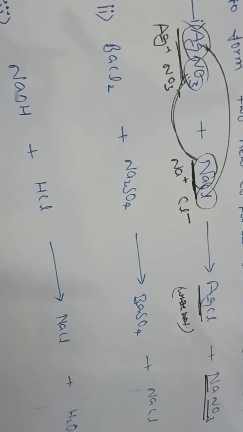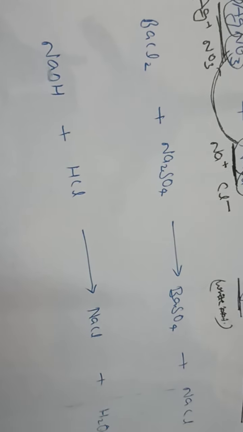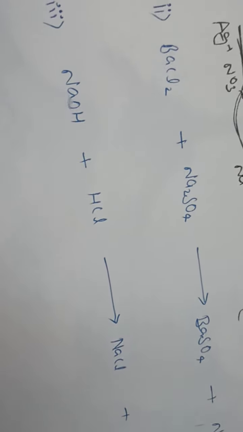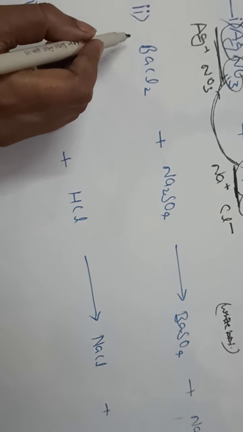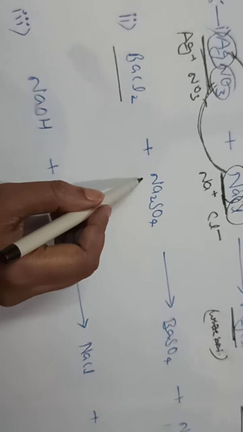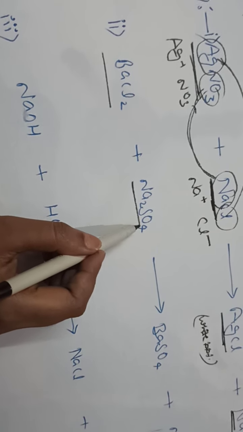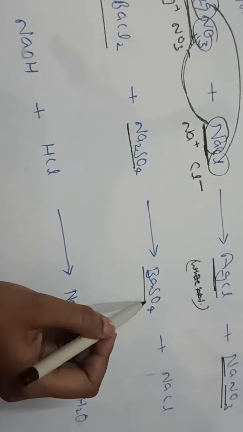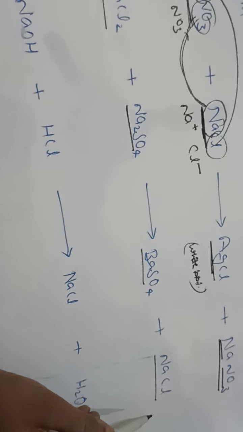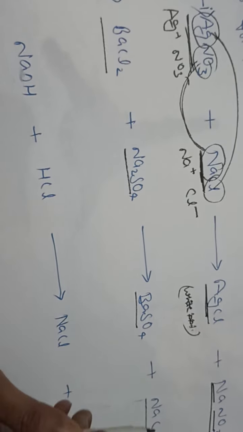Okay, now come to the second example. In the second example, the compound name is barium chloride. This is called sodium sulfate. This is barium sulfate and this is sodium chloride. It is also balanced. There is no need to balance.